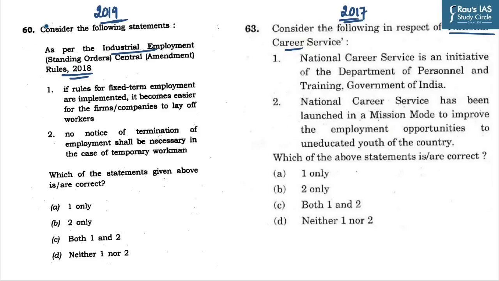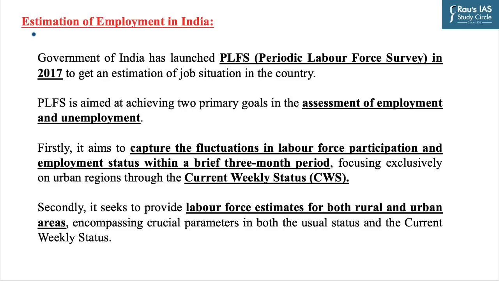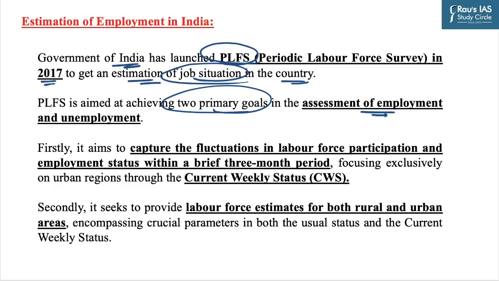First of all, we will see how the employment is estimated in India. Government of India has launched PLFS, Periodic Labour Force Survey, in 2017 to get an estimation of job situation in the country. And this survey has two primary goals in the assessment of employment and unemployment. The first goal is it captures the fluctuations in labour force participation and employment status within a brief 3-month period, which focus exclusively on urban areas through current weekly status.